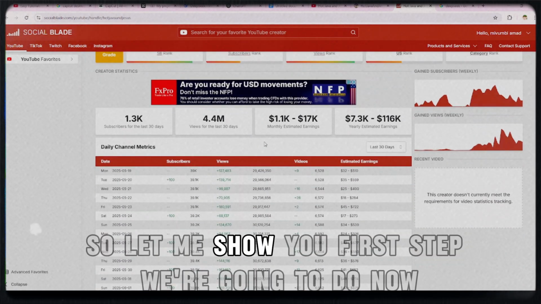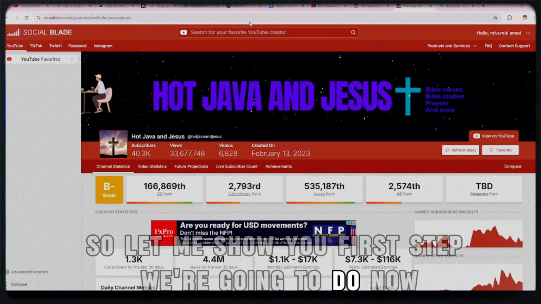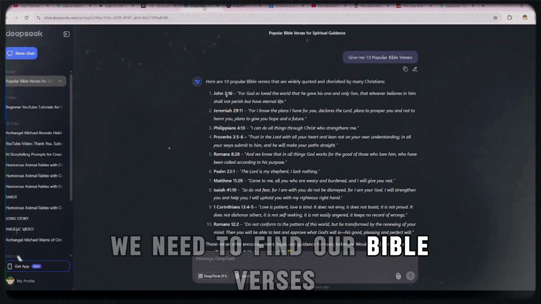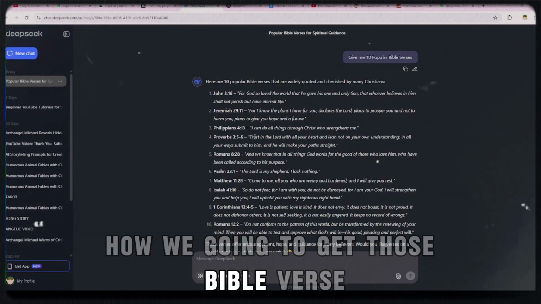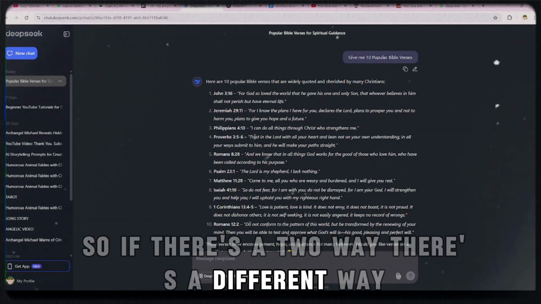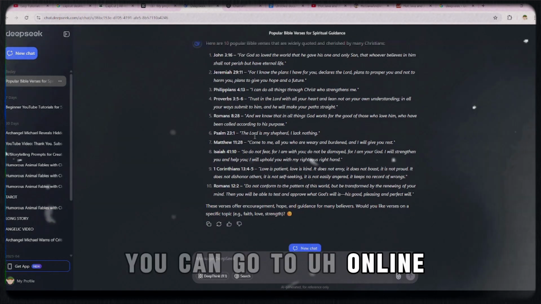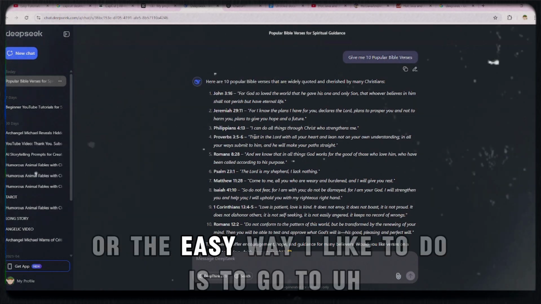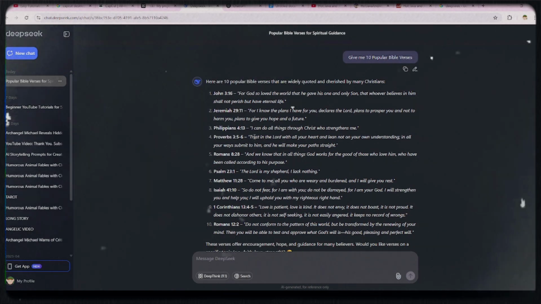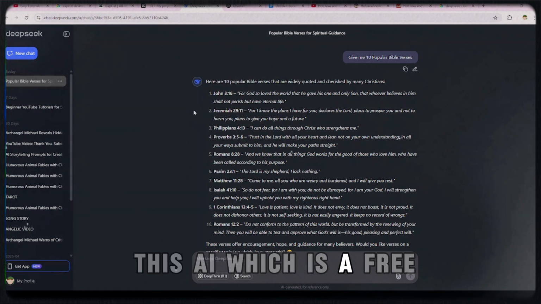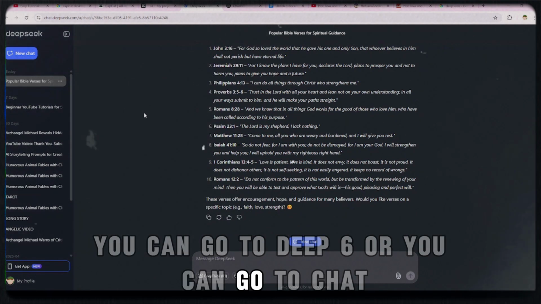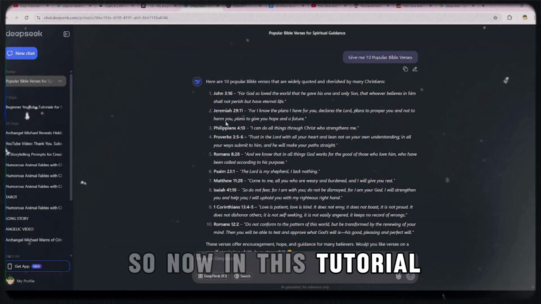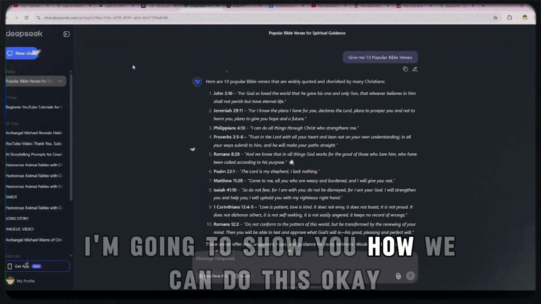Okay, so let me show you. The first thing we need to do is find our Bible verses. How are we going to get those Bible verses? There are different ways, you can go online, there's a website where you can find them. Or the easy way I like to do is to go to an AI, which is free. You can go to DeepSeek or ChatGPT, and they can give you those verses. In this tutorial, I'm going to show you how we can do this.